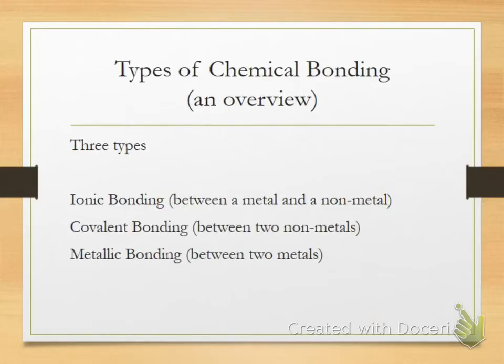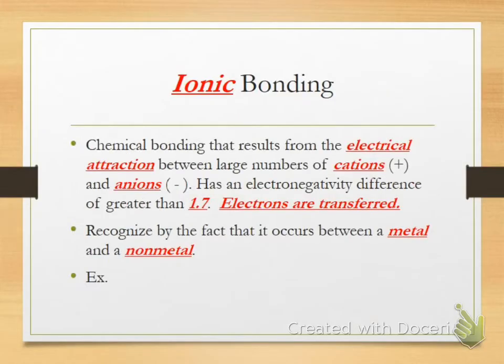So the three types of bonds that we're going to talk about, this is not in your notes, it's just an overview so you know what's coming, is an ionic bond, which occurs between a metal and a nonmetal in most cases, a covalent bond, which is two nonmetals, and then a metallic bonding, which is between two metals. Okay? So the first one is ionic, and it is the chemical bond that's from the electrical attraction between the cations and the anions. Okay?